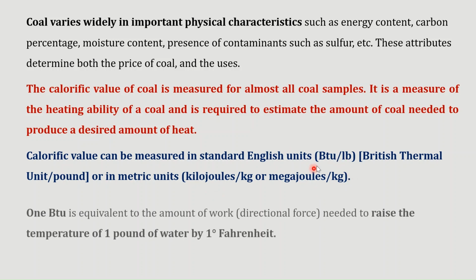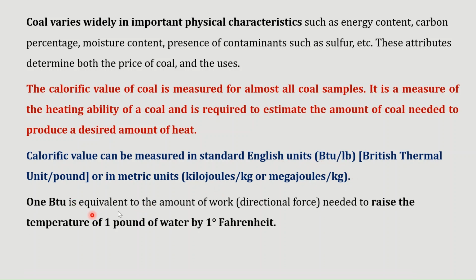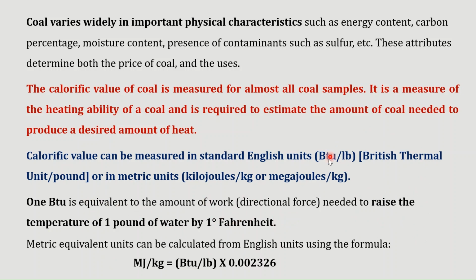The British thermal unit is equivalent to the amount of work needed to raise the temperature of 1 pound of water by 1 degree Fahrenheit. And from this English unit, the metric equivalent unit can be calculated using this formula.